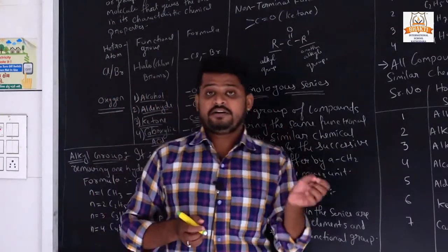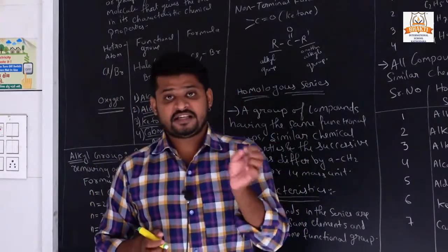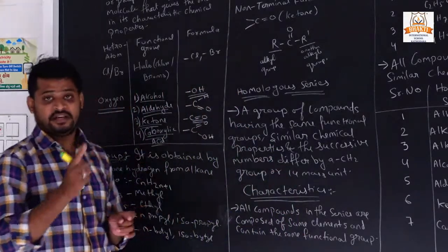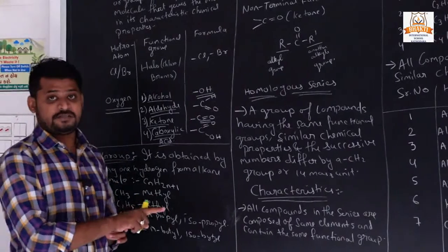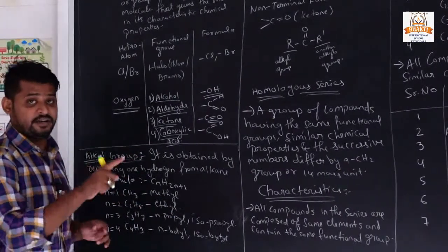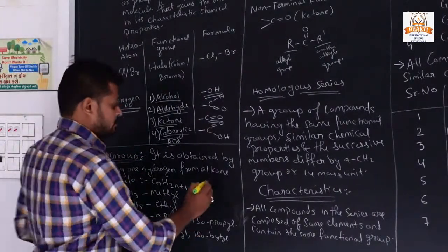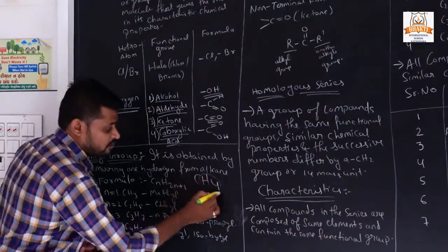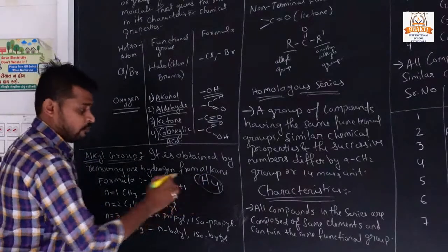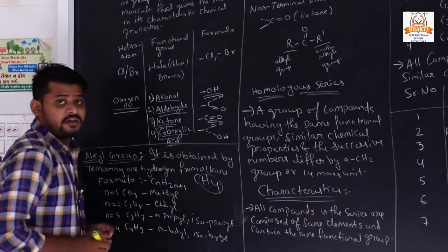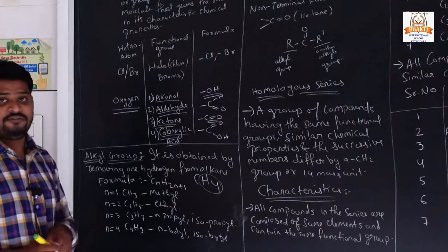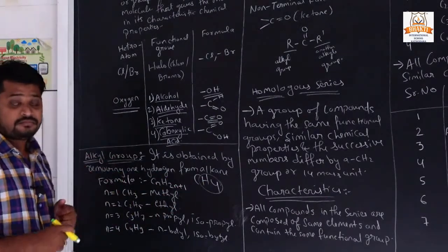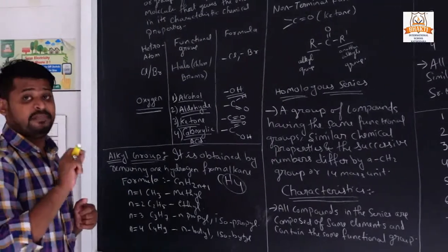If carbon is attached with hydrogen by single bonds, that makes methane. If single bonds are present, it comes in the alkane group. Methane is CH4, so how many hydrogens are present? 4, right? If we take out one hydrogen from methane, it converts into an alkyl group, methyl.